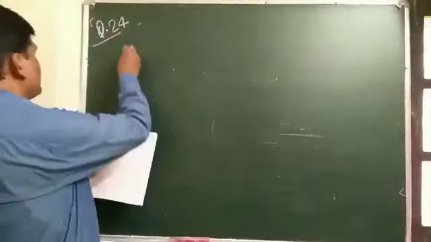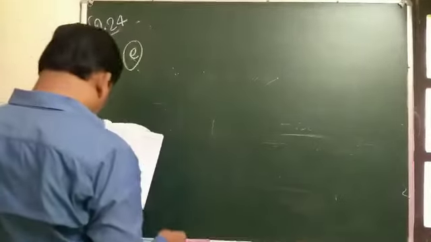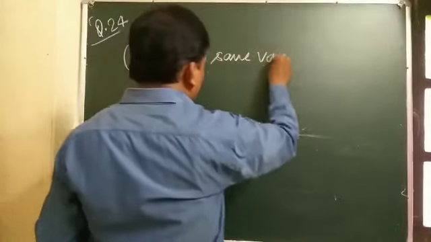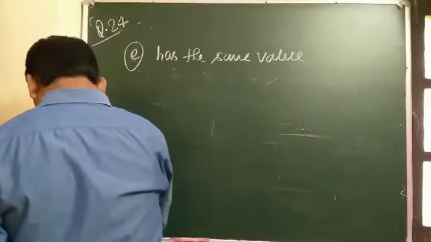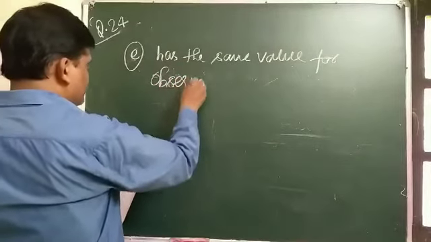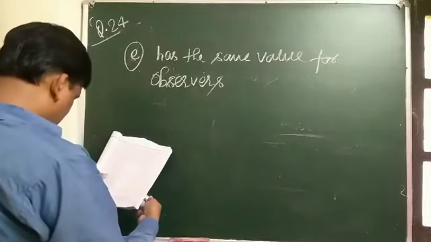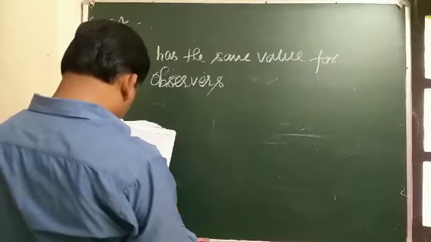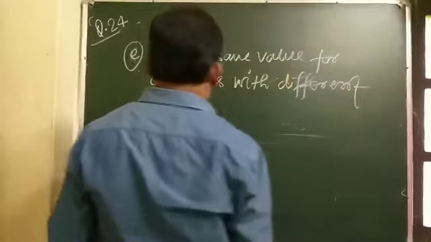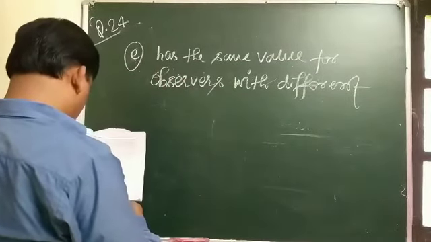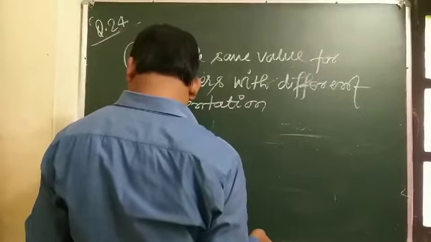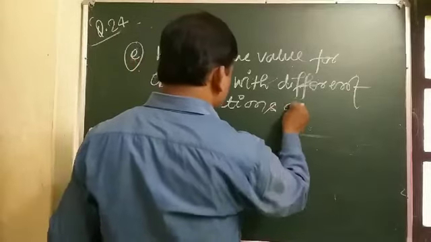E point: has the same value for observers with different orientation of axis.